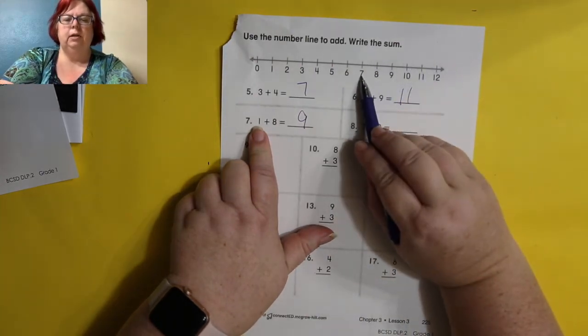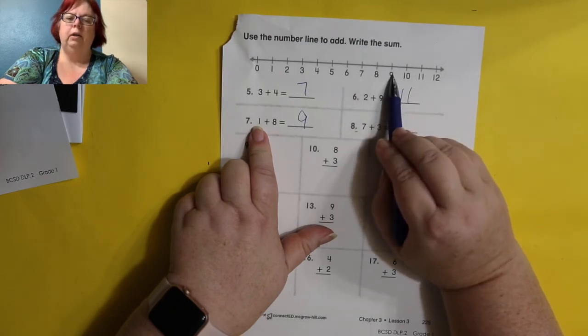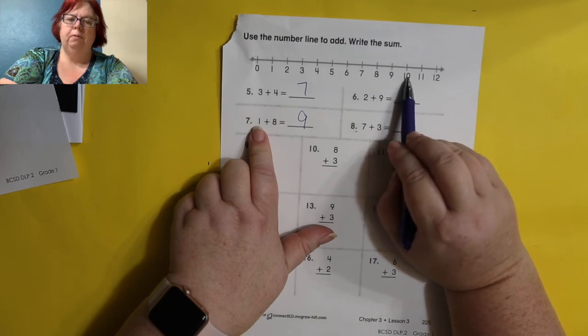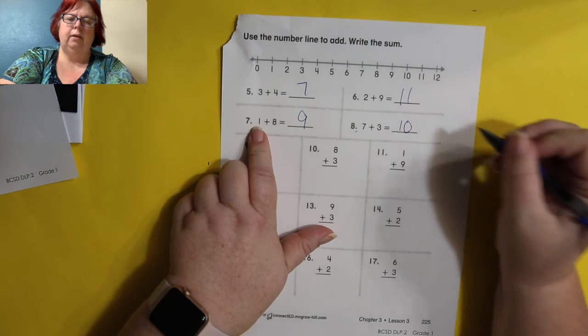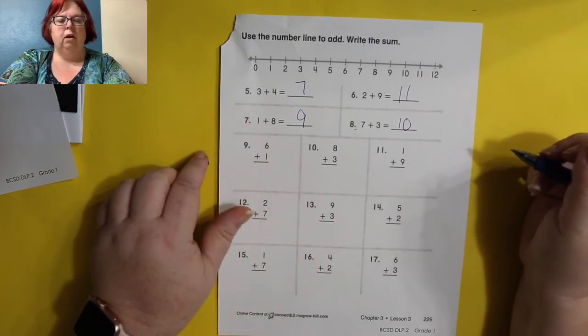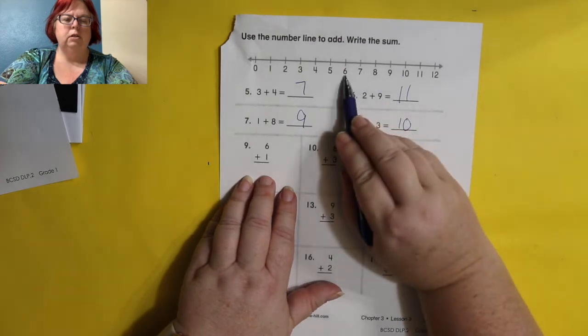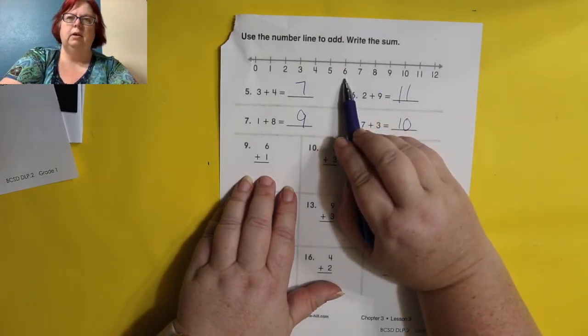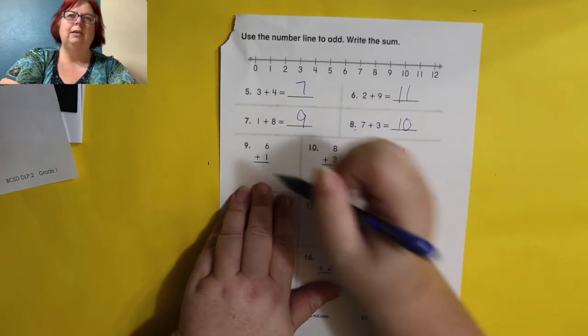7 plus 3. So we start at 7. And how many jumps are we going to do? 3. Ready? Here we go. 1, 2, 3. And we are at 10. All right, let's do 2 more together, and then I'll have you do the rest on your own. 6 plus 1. So we start at 6. We do 1 jump. 1. And we end up on 7.